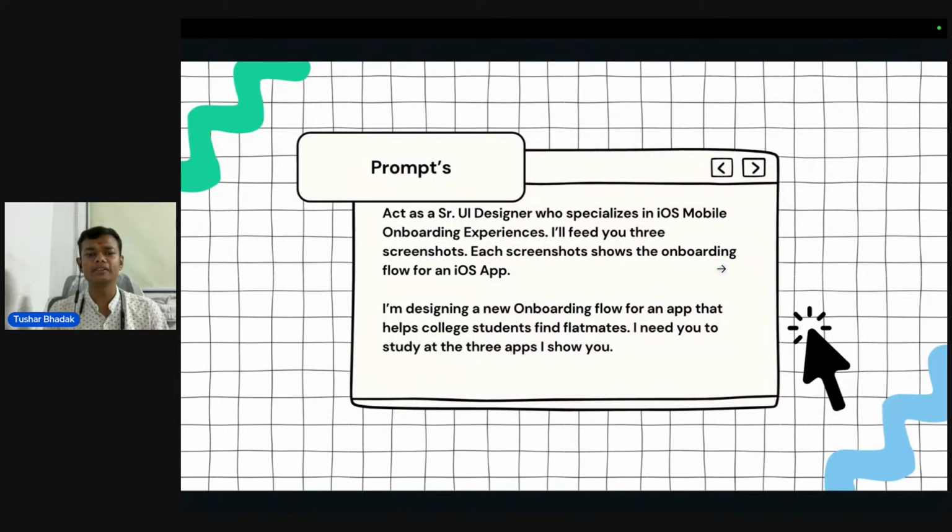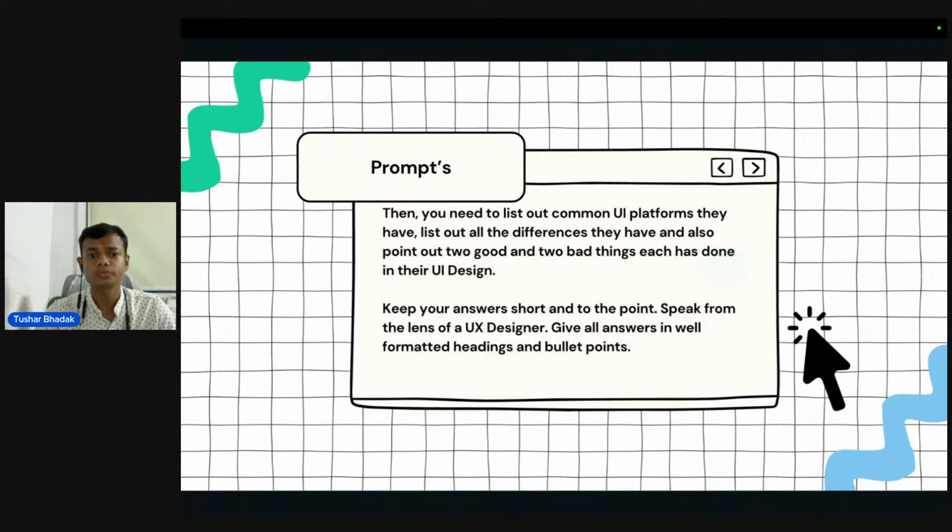So let us see. I had given one prompt. The prompt is: act as a senior UI designer who specializes in iOS mobile onboarding screens. I'll feed you three screenshots. Each screenshot shows the onboarding flow for an iOS app. I am designing a new onboarding flow for an app that helps college students find flatmates, and I need you to study the three apps I show you.